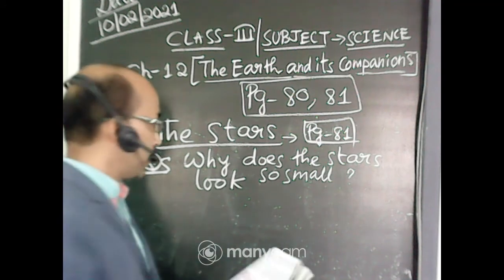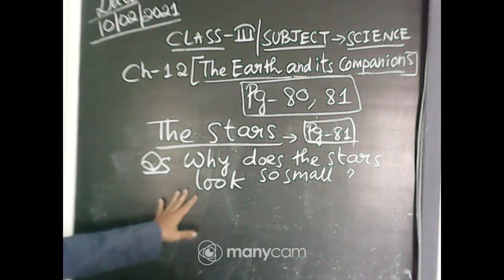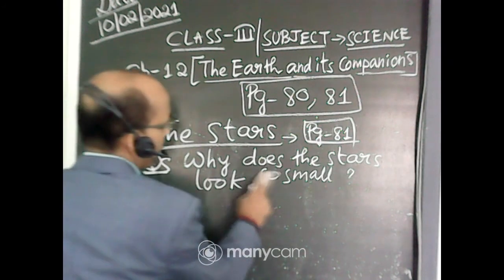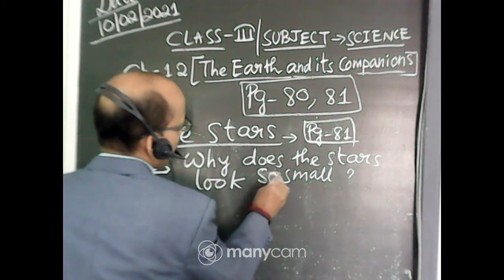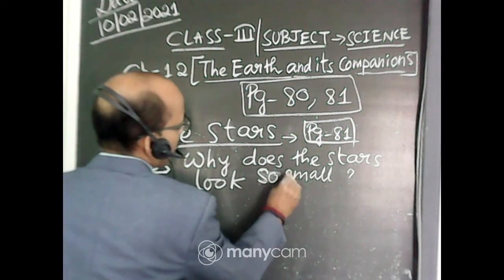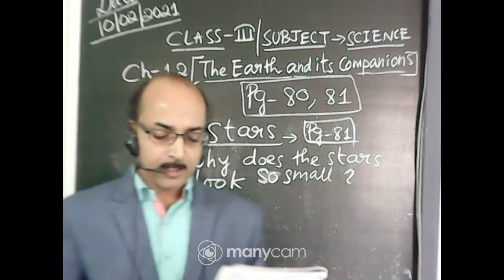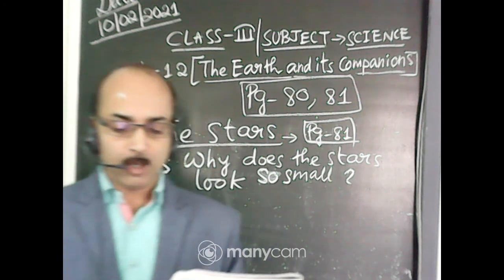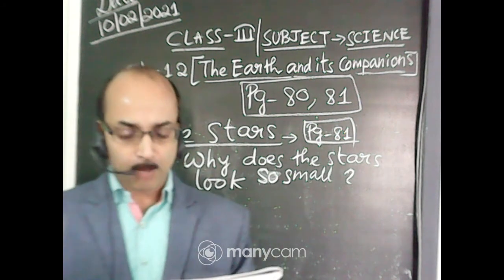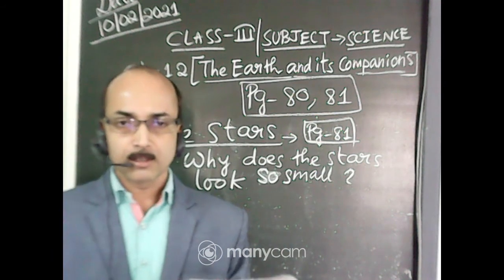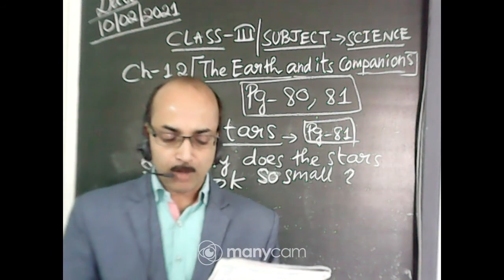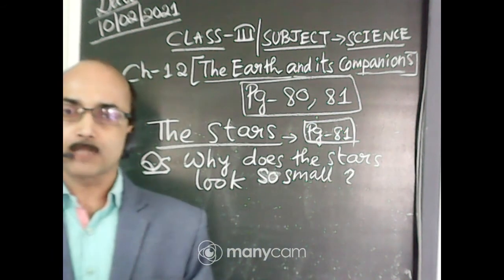So the question is, why do the stars look so small? Okay, you can write this question. The answer will be, you can underline, the stars look so small because they are very far away from us. They are very far away from the earth, so they are looking very small to us.